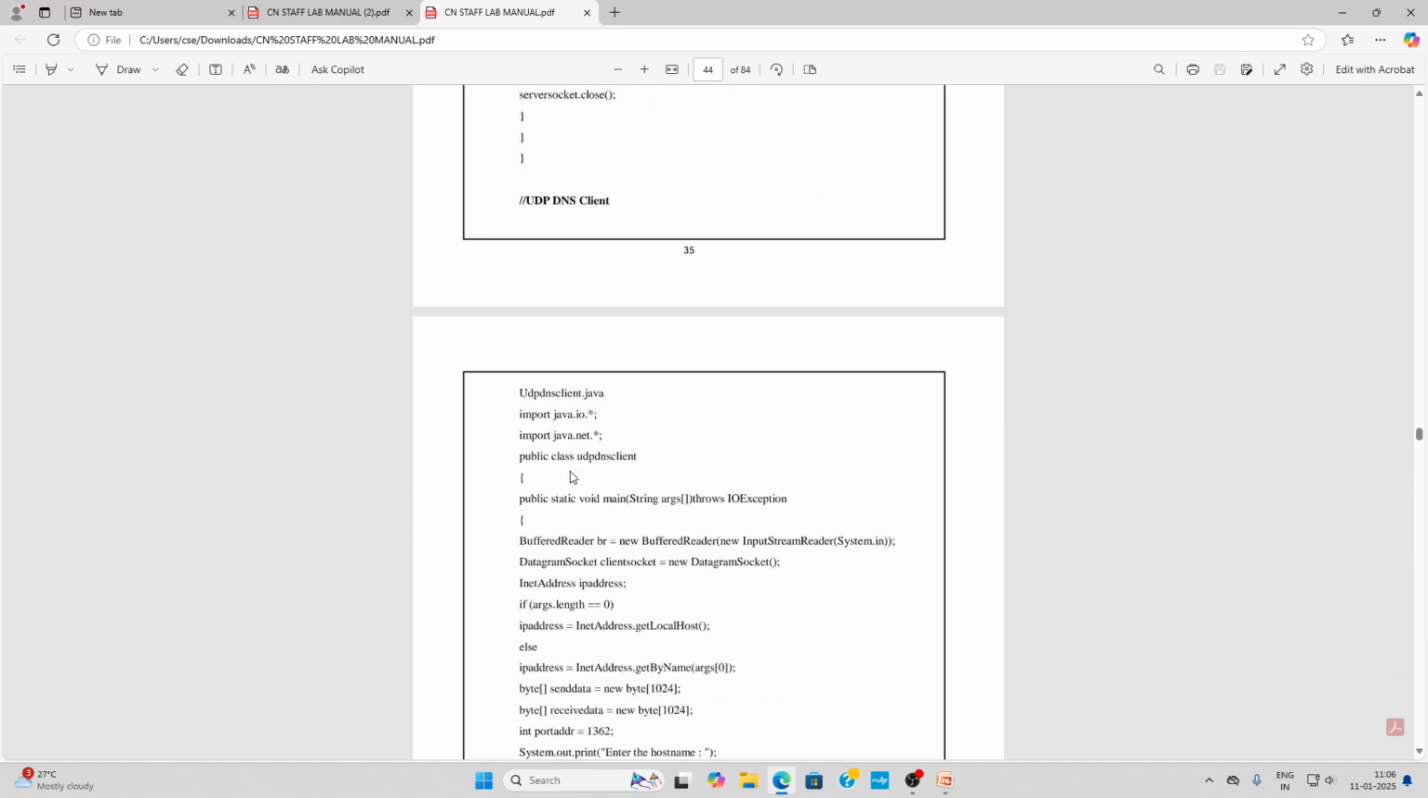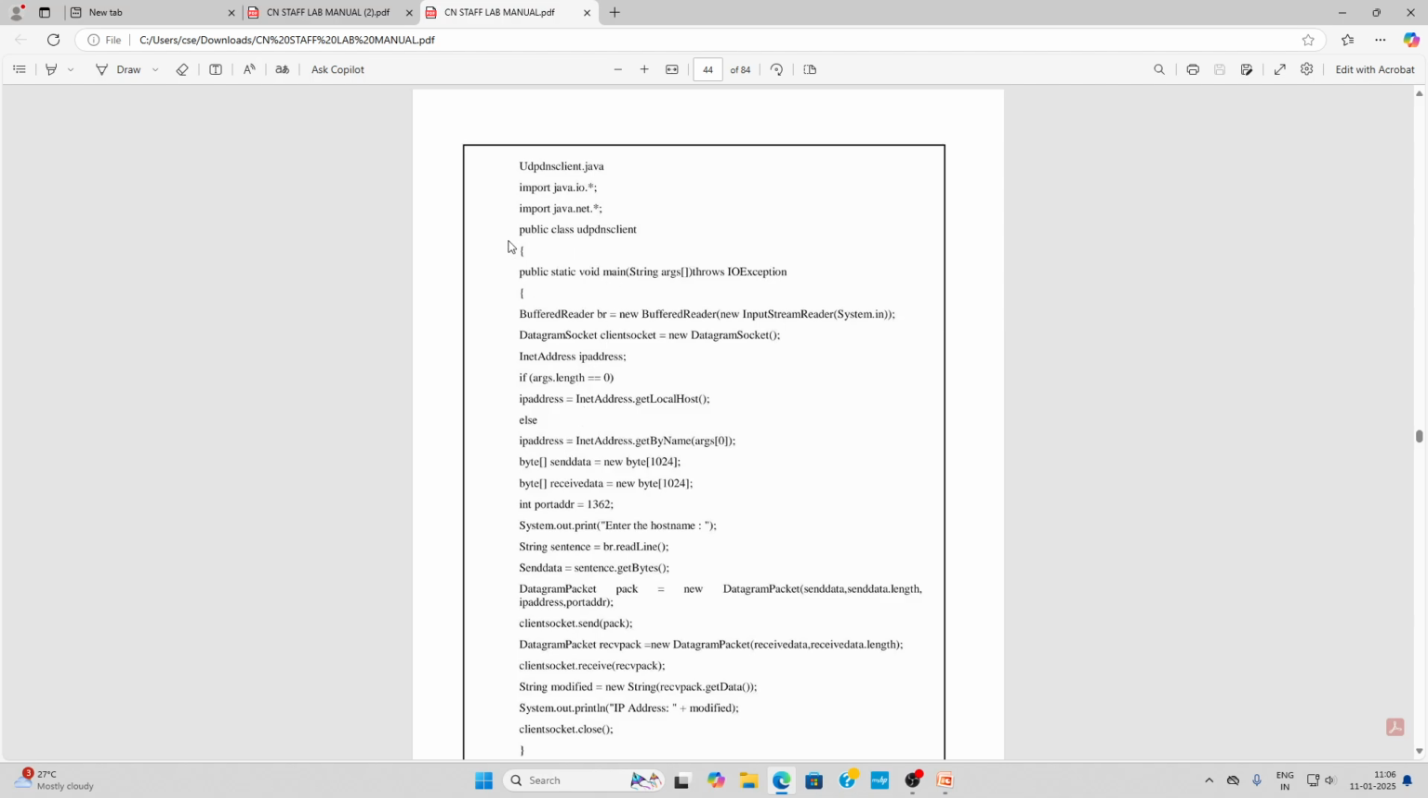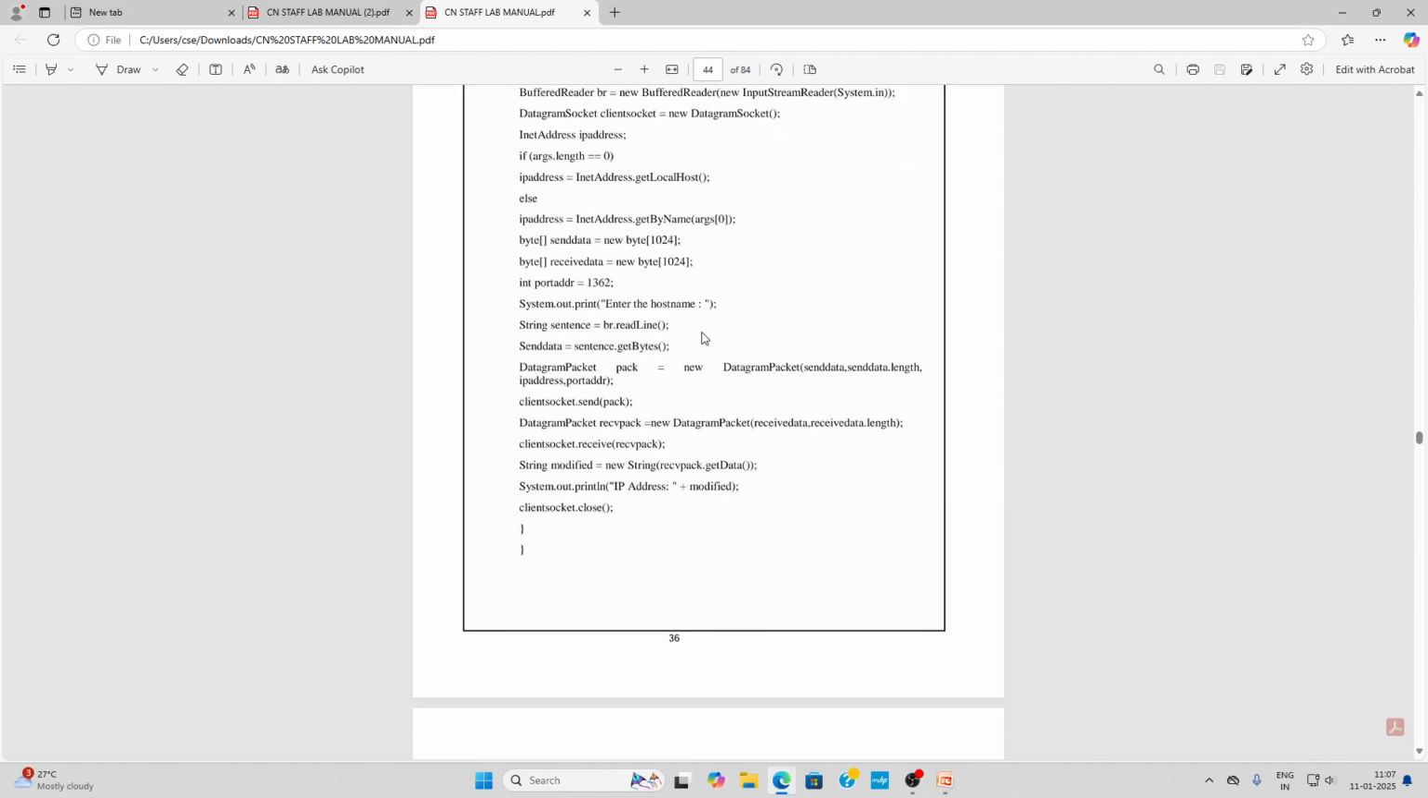Next one, the client. Here we are using the same .NET and IO packages as in the previous one. The next one is the class name, and here we are using the main function. We are using BufferedReader, which reads user input from the console, and DatagramSocket, which is used to create a socket for sending or receiving UDP packets. Next we are determining the server address.